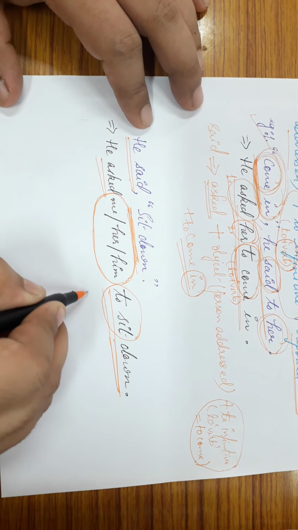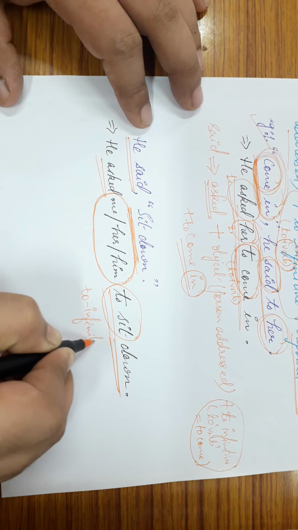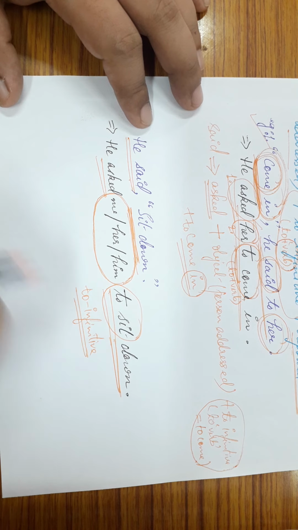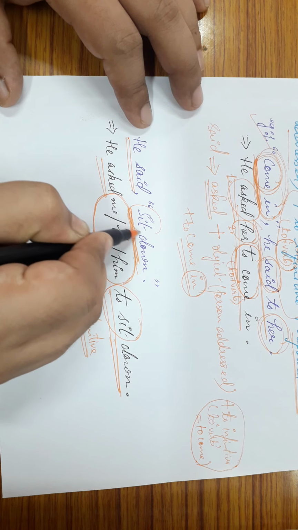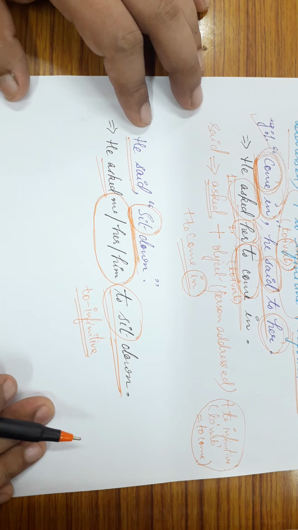Now here in the to infinitive, one thing you must notice, that the to infinitive is derived from the verb which is used in the reported clause in the direct speech.